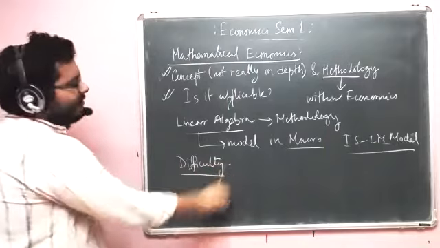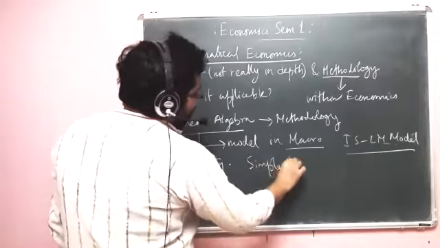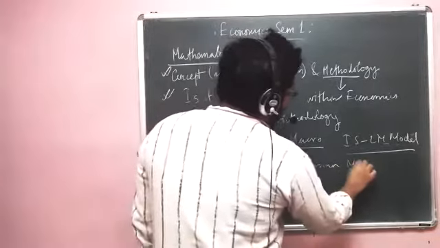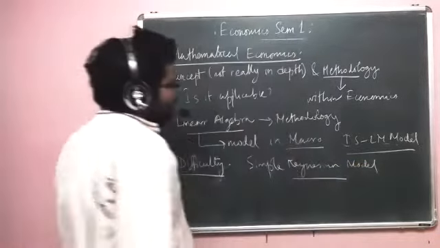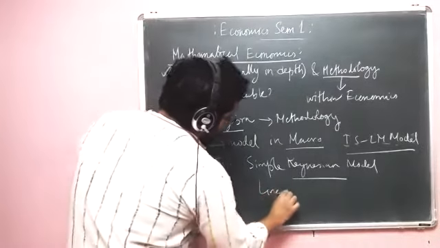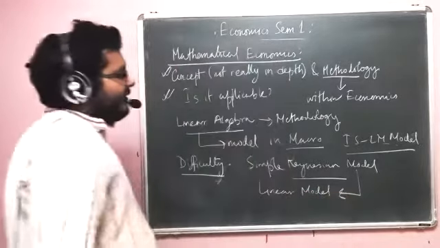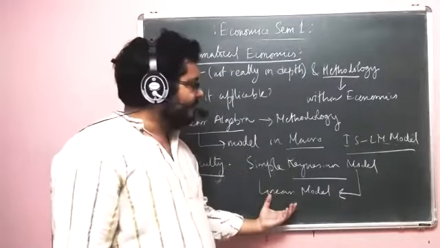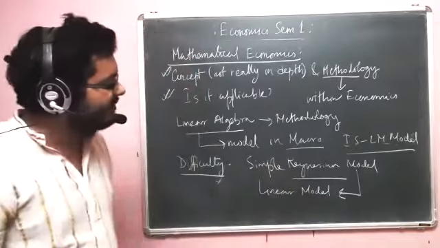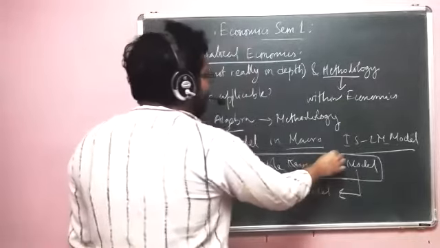Now, one of the difficulties that such a scenario brings in is that we'll be doing a linear model of the simple Keynesian model, SKM. This model comes under macroeconomics, and when I'm constructing a linear model of SKM, obviously that linear model is coming from the ideas or the relationship of variables in the model, but that is studied in macro.